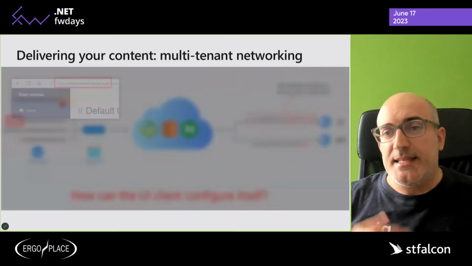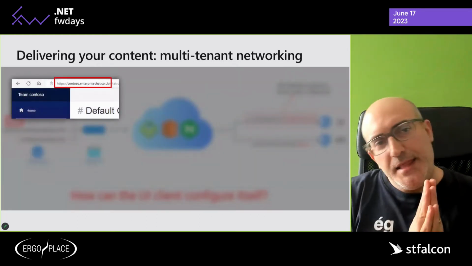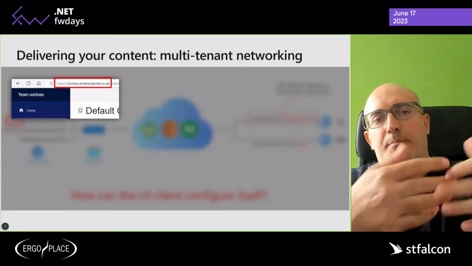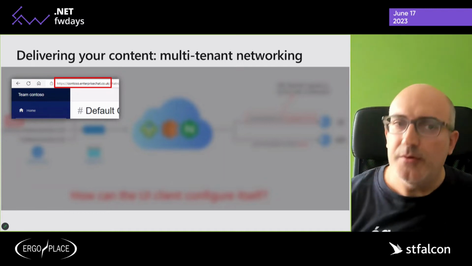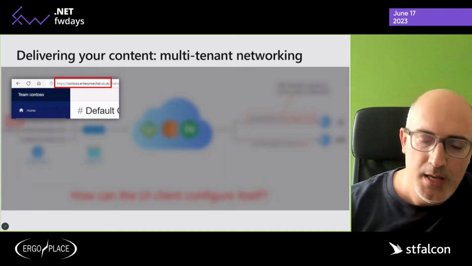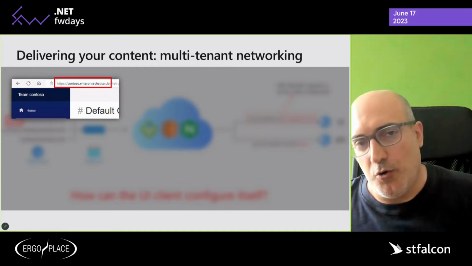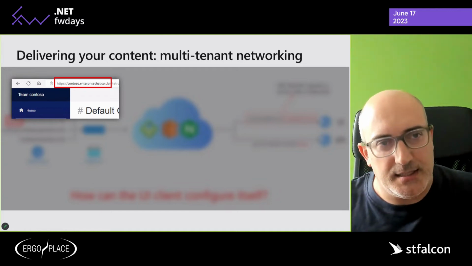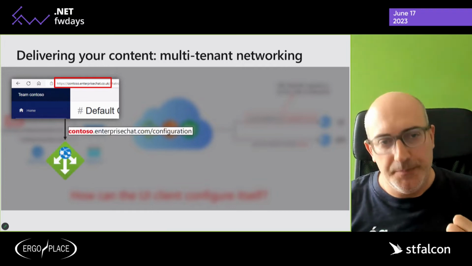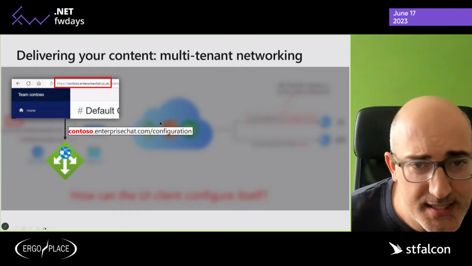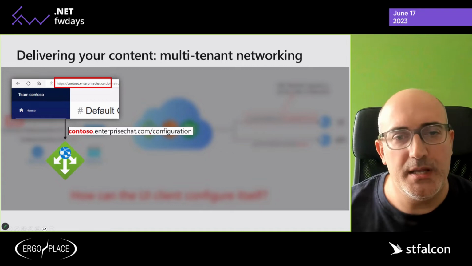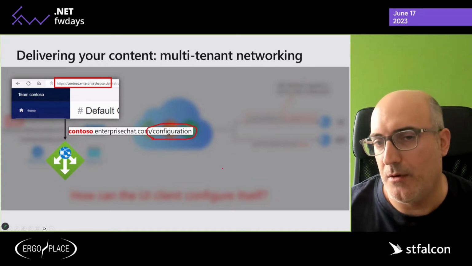Now, what is the general idea here then? The idea is that when I bootstrap my single-page application on my website, the first thing that I do before displaying anything is that this application will make a call to the backend on the same URL, but with this configuration path, okay?